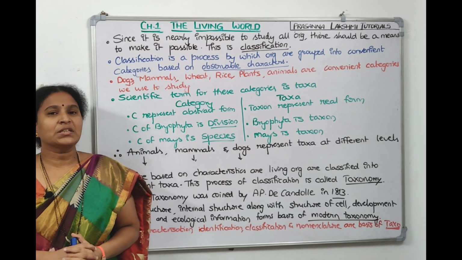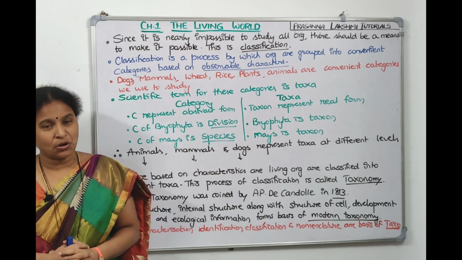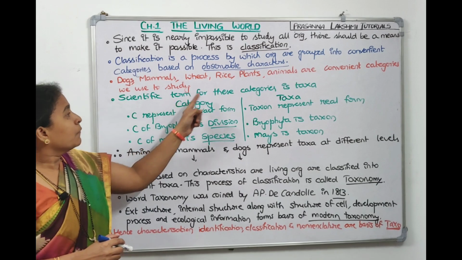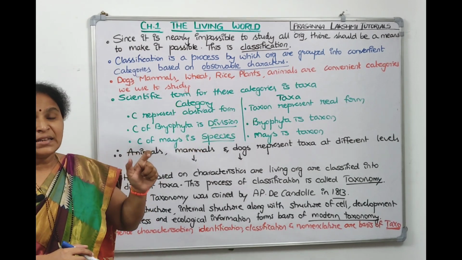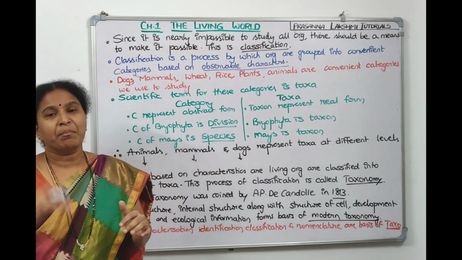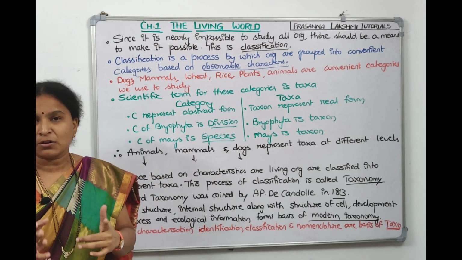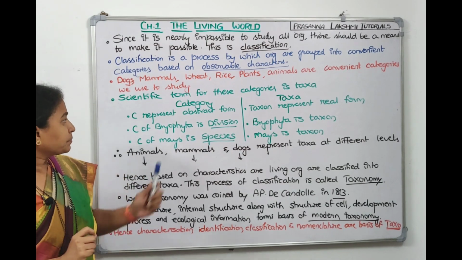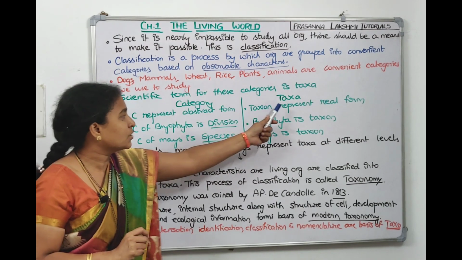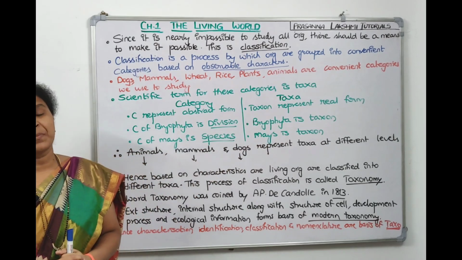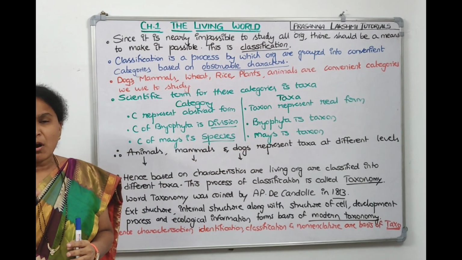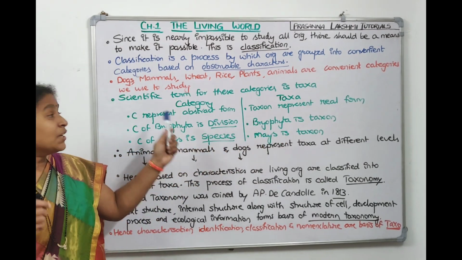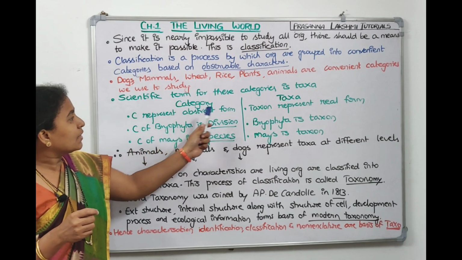Now, many students have a doubt about what is a category and what is a taxon. So I have taken the differences between category and taxon here. The scientific term for the category is called taxon. Category means categorizing organisms based on similar characteristics, which we do in classification or taxonomy. The scientific term we use for that particular category is called taxon. For example, taxon represents the real organism, like cockroach, or if we say dog, it represents the real organism. Whereas the scientific name you give to these categories is called taxon.